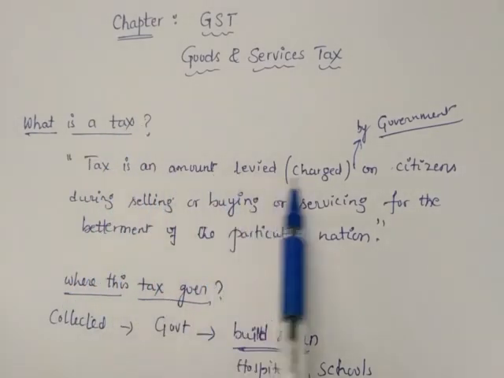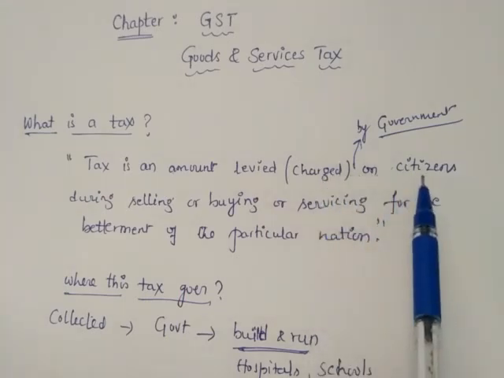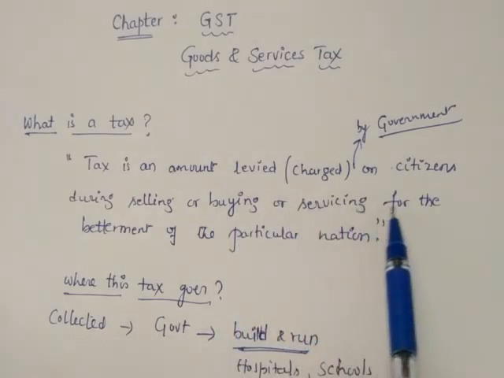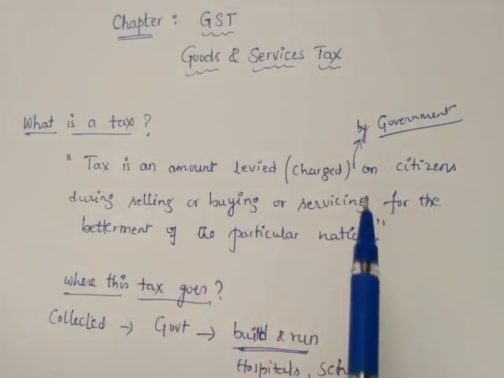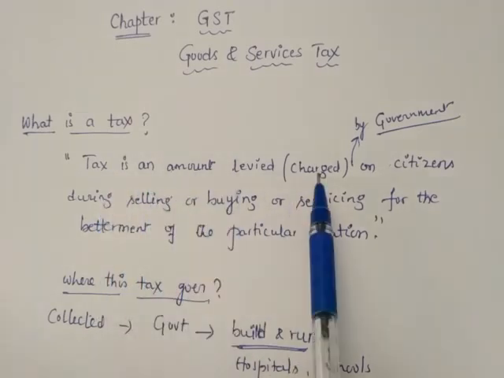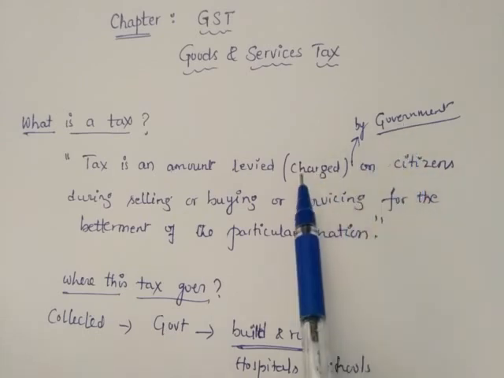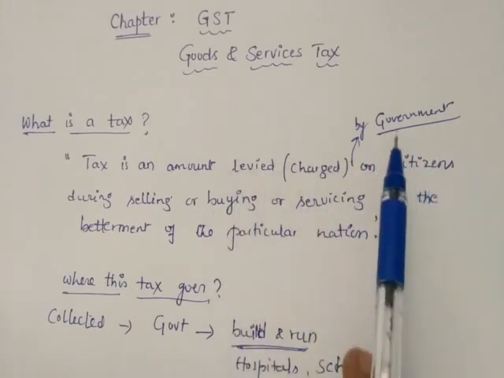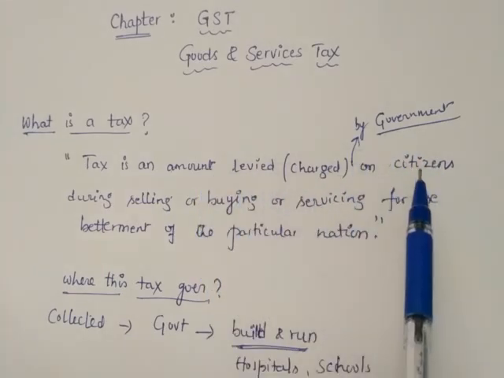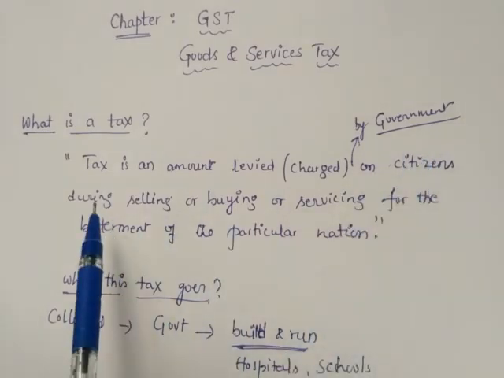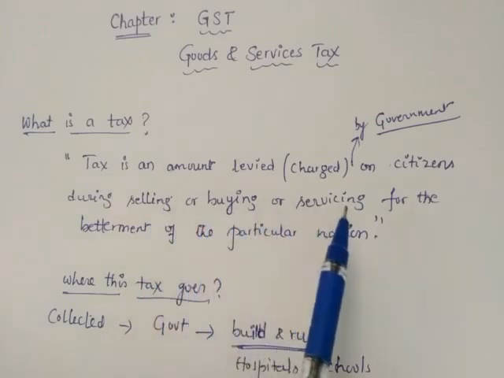Tax is an amount levied or charged on citizens by the particular government during selling or buying or servicing for the betterment of the particular nation. I read once again, tax is an amount. That amount is charged by the government. On whom are they charging that amount? They are charging a particular amount on the citizen like you and me. When are they charging? During selling or buying or servicing.